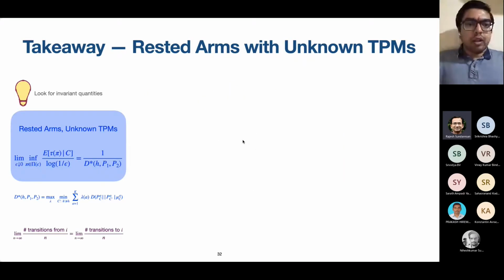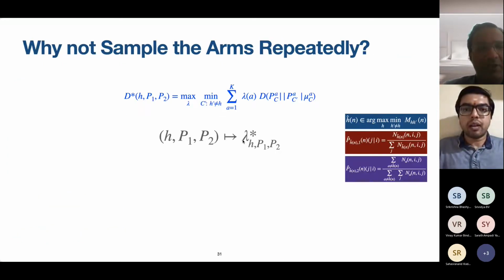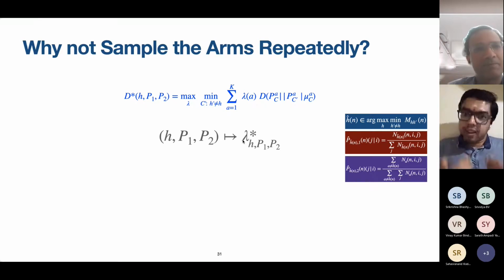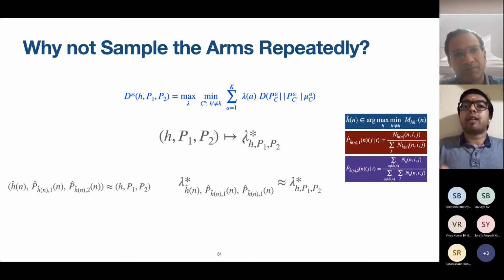Karthik, can I ask a question? Can you go back? Yes, sir. You mentioned maximum likelihood. Even if you sample repeatedly, you would still use maximum likelihood only to do the estimations, right? Correct. Only to do the estimation. So by repeatedly sampling the arms, the maximum likelihood estimates will still have closed form expressions. And because the arms are ergodic, these maximum likelihood estimates will still converge to the true values. However, sampling an arm at any given time according to the lambda star for the underlying configuration is the key idea in our analysis.